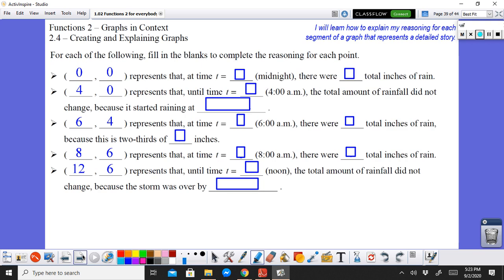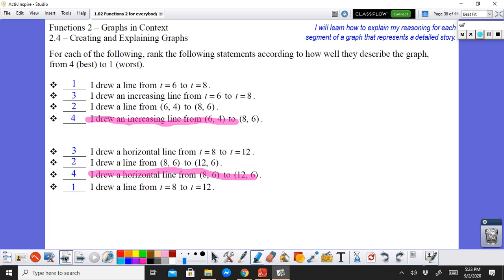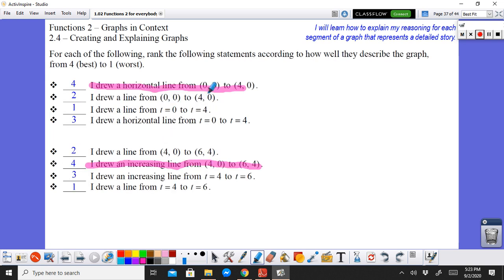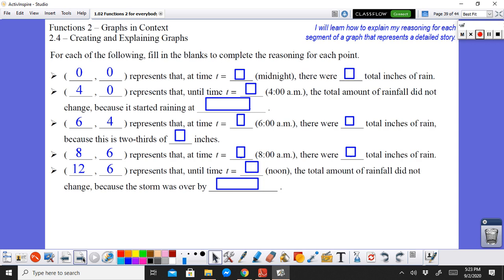Let's put them together. For each of the following, fill in the blanks to complete the reasoning for each point. You know how, let me go back quickly here, right? When I said 0, comma 0 over here, this point, what do you mean by this first 0? And what do you mean by the other 0? Or for 4, comma 0, what do you mean by the first 4? What do you mean by the other number 0?